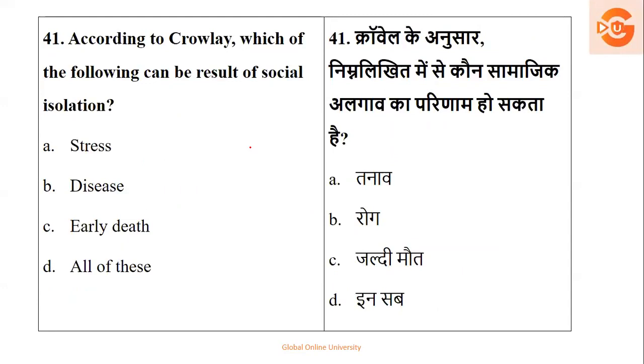According to Crowley, which of the following can be a result of social isolation? Is it stress? Is it disease? Is it early death, or all of this? Any of these conditions will lead you to social isolation. You will be away from the people. So the right answer is all of this.